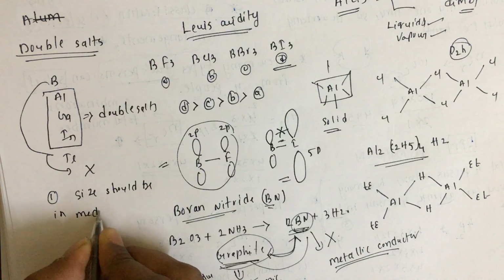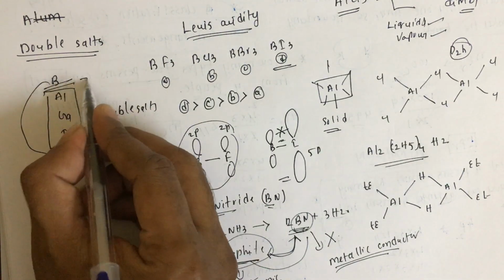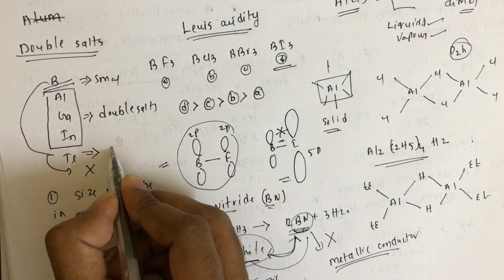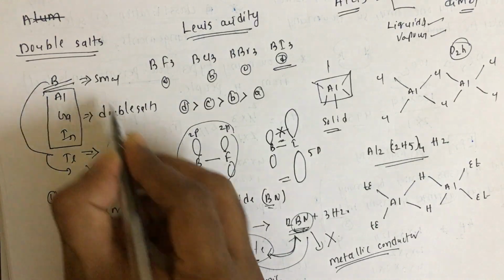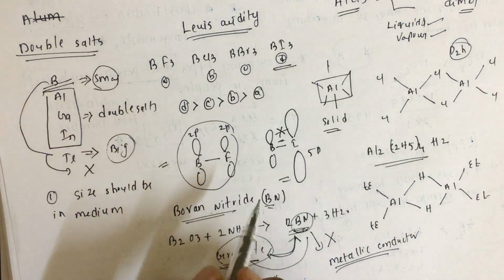It should not be so small and it should not be so high. Boron's size is very small, and thallium's size is very big. Because of this reason, boron and thallium will not form any double salts.